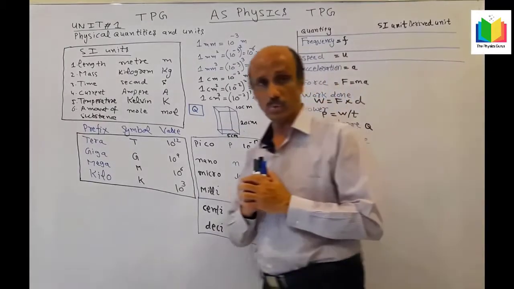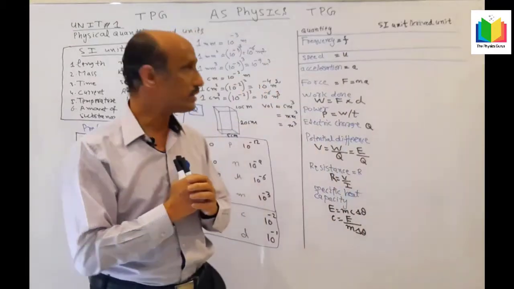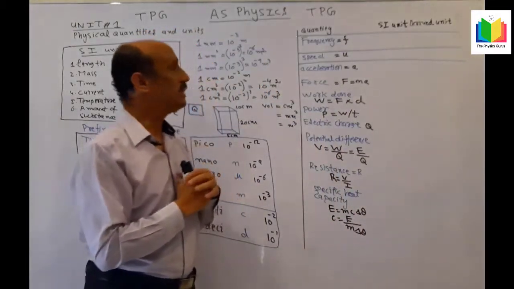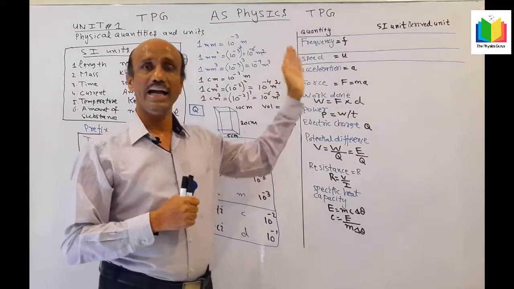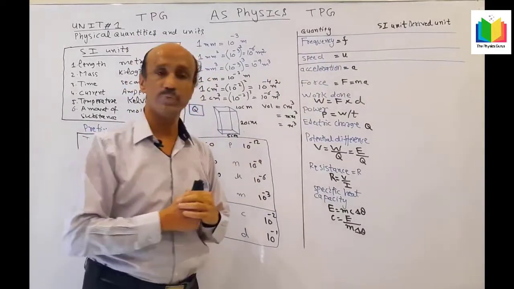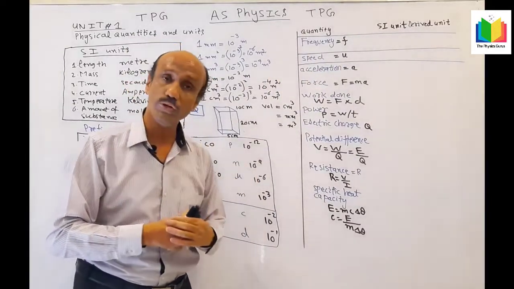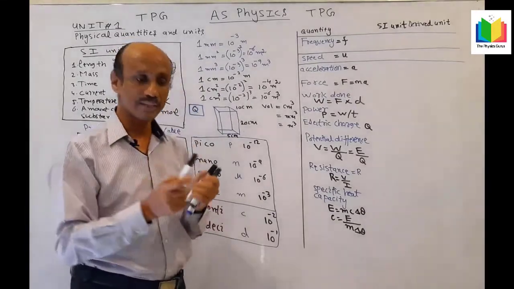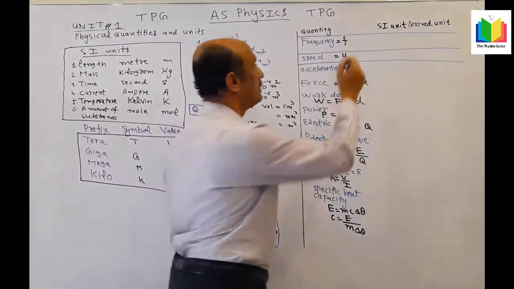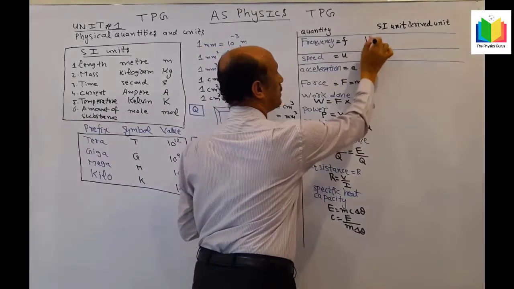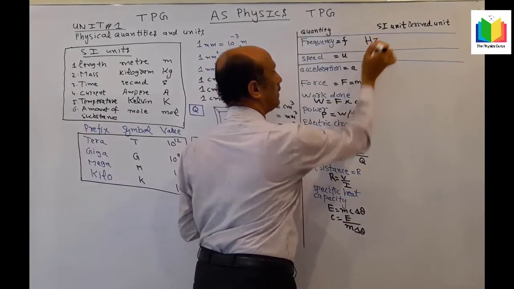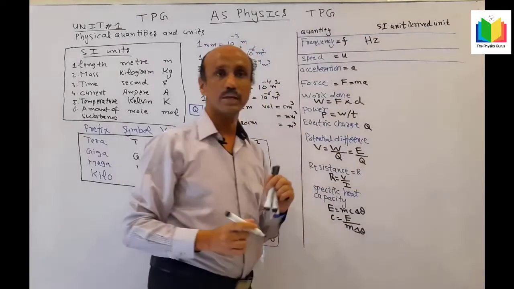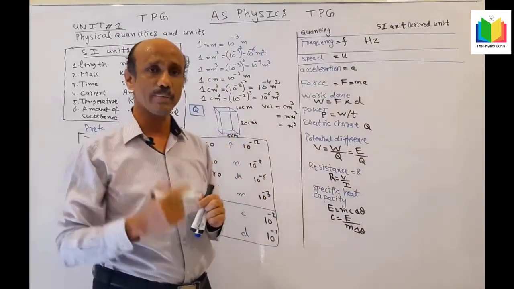Now what will we do? In the next phase, we will convert SI units into derived units. As we know, the unit of frequency is represented by hertz, capital H and small z. Now what is its derived unit? This question has been asked so many times in the paper.